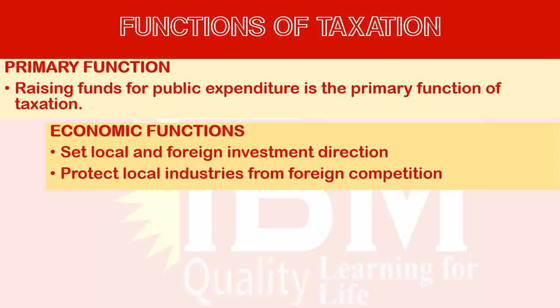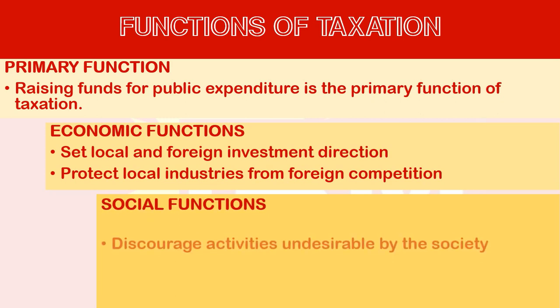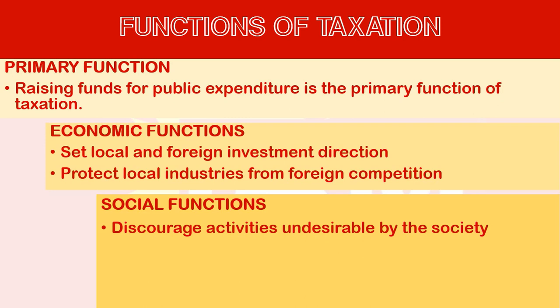Moving to the third function, the social functions: how the taxation system contributes to society. Discourage activities undesirable to society. In our society, we don't like some activities, like cigarettes and alcohol. So the government will increase the tax on those kinds of products. These are called demerit goods. These products will be charged with higher tax. Therefore, the price will increase and the consumption will be lesser.